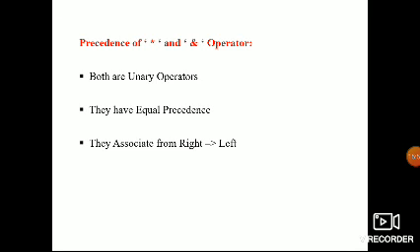We know that both are unary operators and they have equal precedence, and they associate from right to left. So we consider them from right to left.